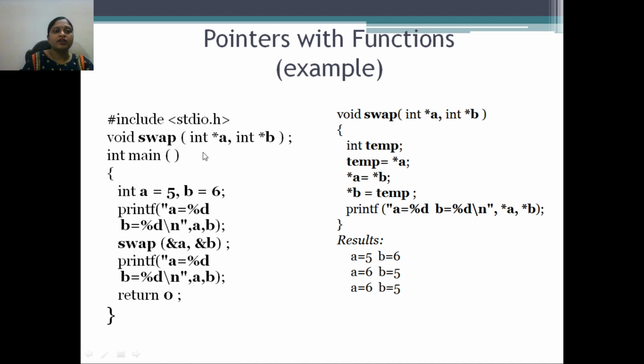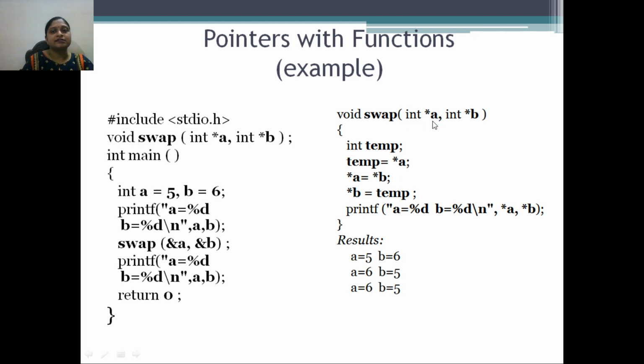So we have declared the swap function, then we are calling the swap function using ampersand of A and ampersand of B, meaning we are sending the address of A and the address of B to the swap function. In the function call we send those values, and in the function definition we receive them.